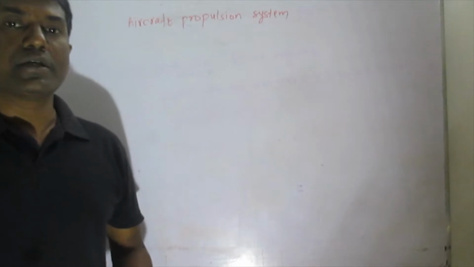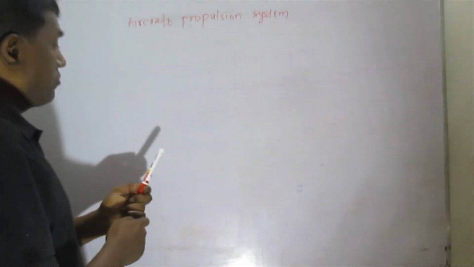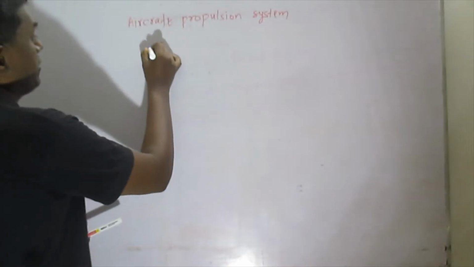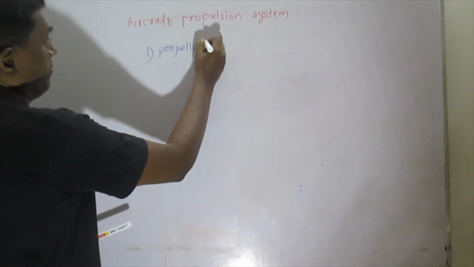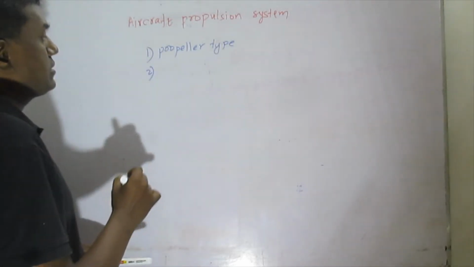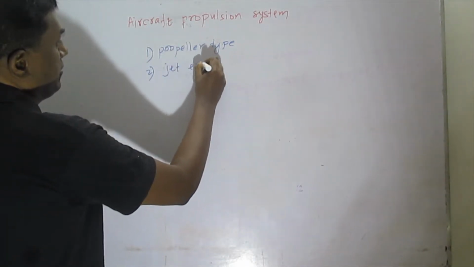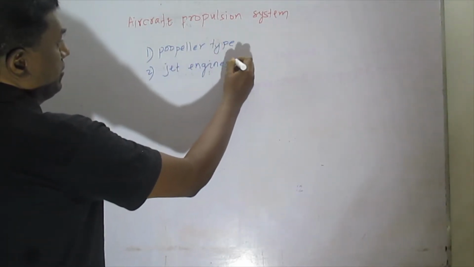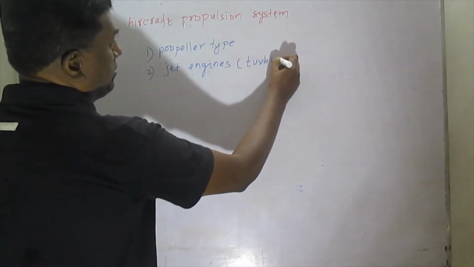So we use them in the aircraft. Generally we can say, one is the propeller type engines. The second one is jet engines. Basically it is a turbine compressor combination.